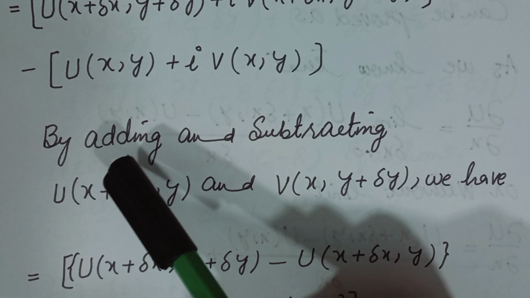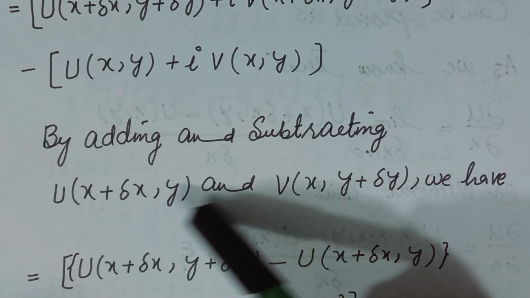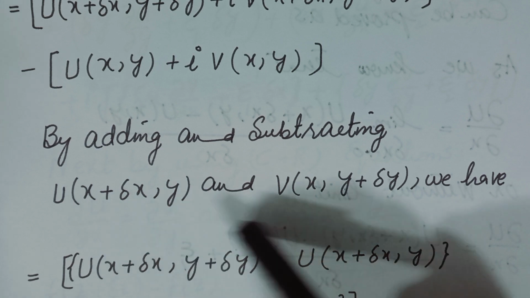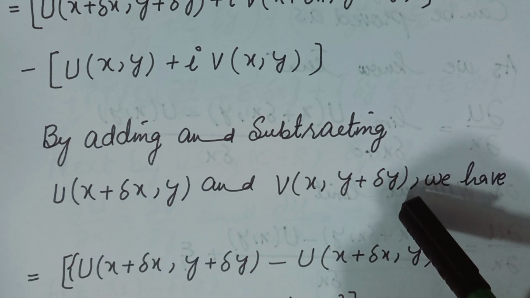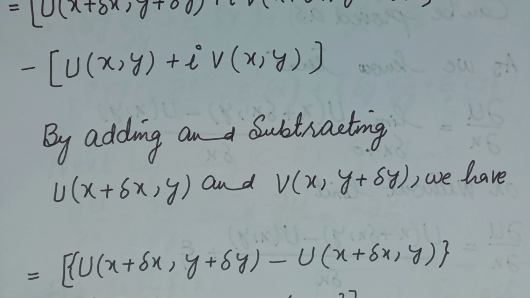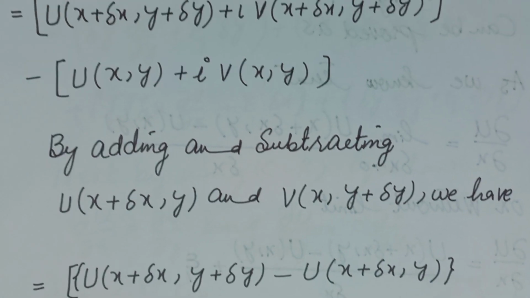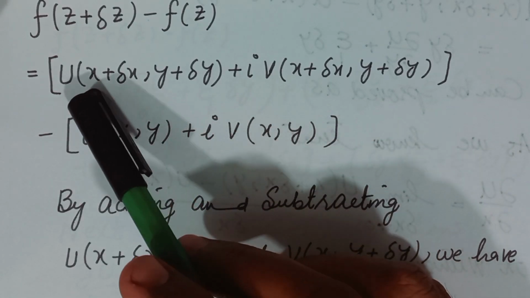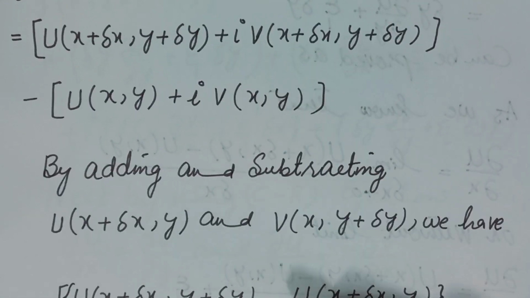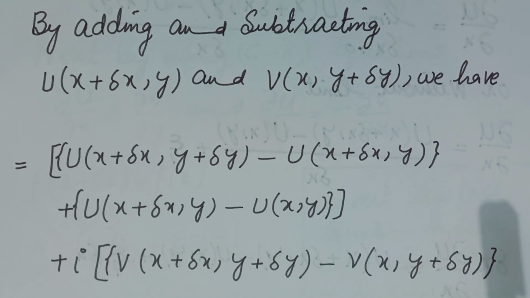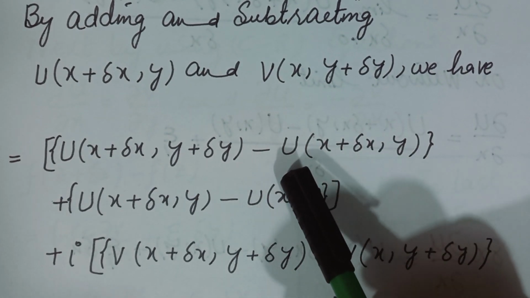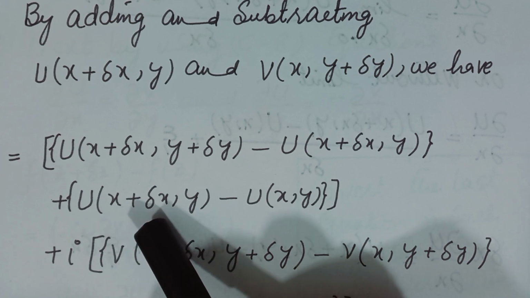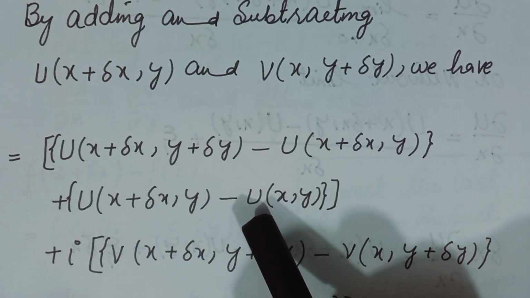Next I am going to add and subtract these two terms. The first term is u(x plus delta x, y), and the second is v(x, y plus delta y). So by adding and subtracting these two terms in such a way, the first term of the bracket is u(x plus delta x, y plus delta y). From this term we subtract u(x plus delta x, y),